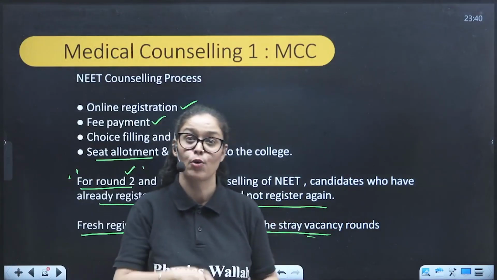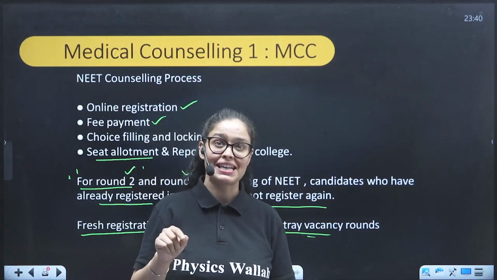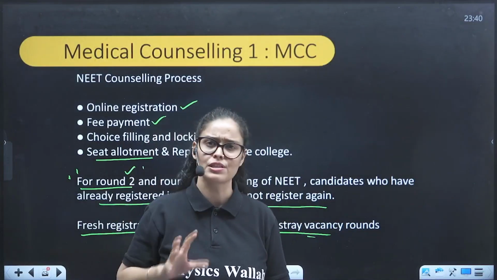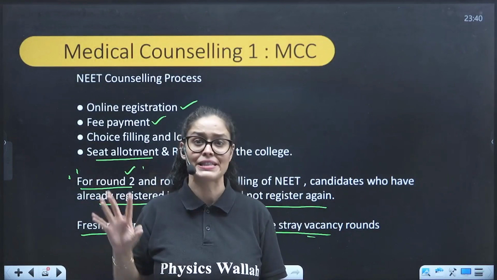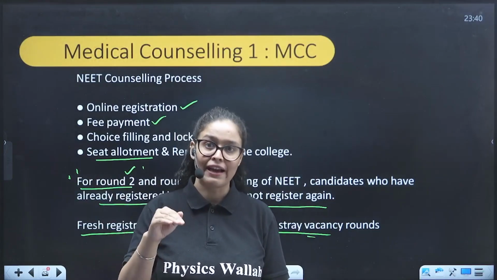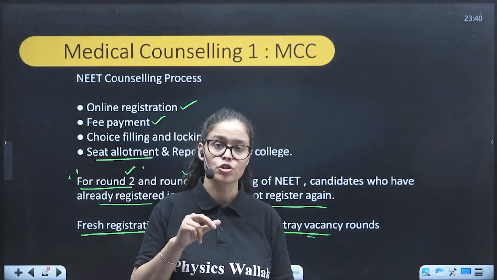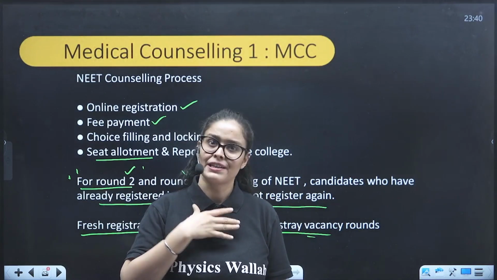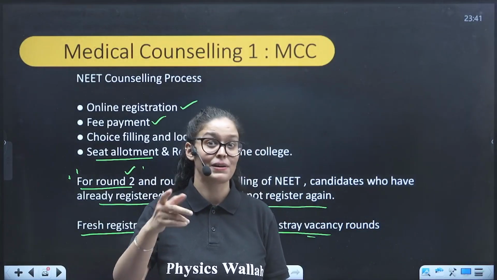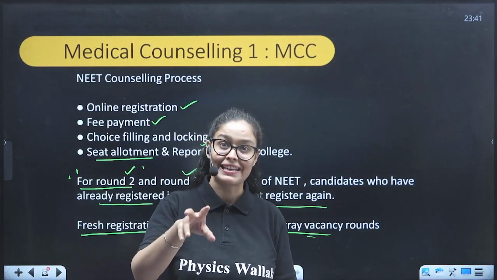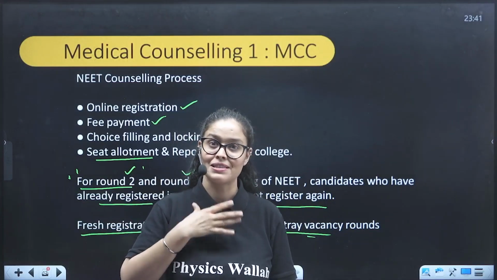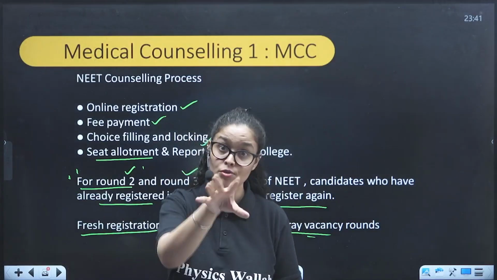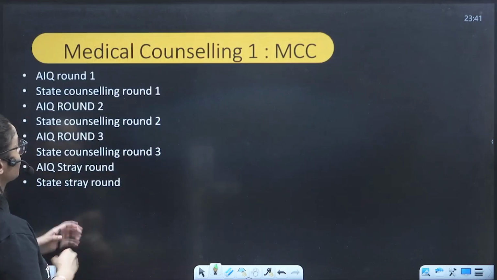And kids, let me tell you, some students who have got a high rank know they will be getting good colleges. So they choose some colleges, they get the seats. It's very, very easy for those kids. But in case you have got average marks and you are dicey about whether you would get the college or not, and suppose in the first round you have got some college and you are not satisfied with it, you have the option to go for the second round, but it's not necessary that in the second round you will get the desirable college. And once you have lost the seat in round 1, you cannot take it back, right? So you have to remember these things in the counseling.